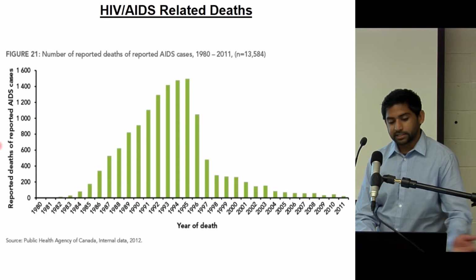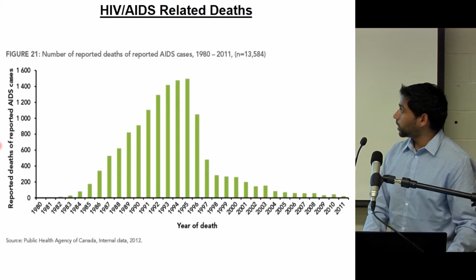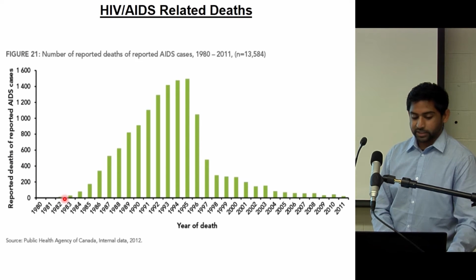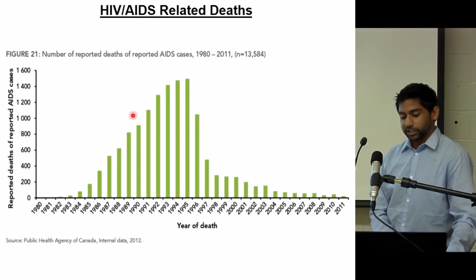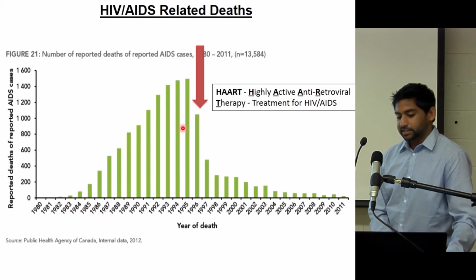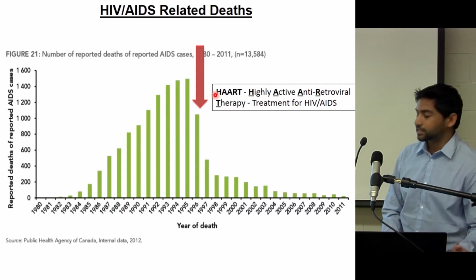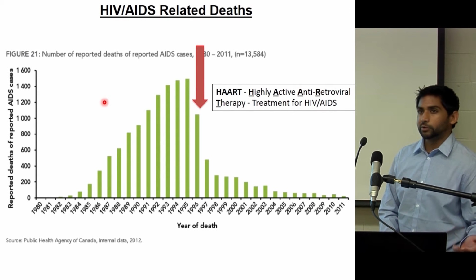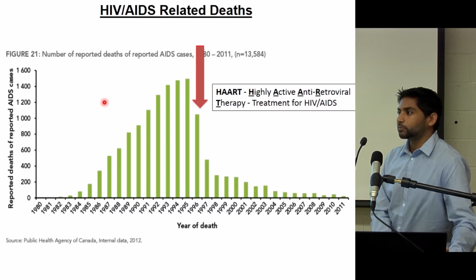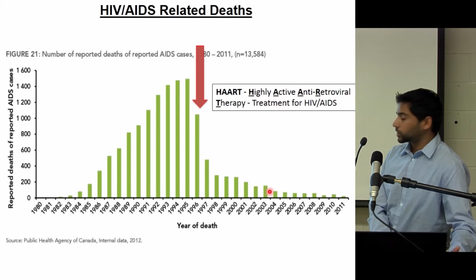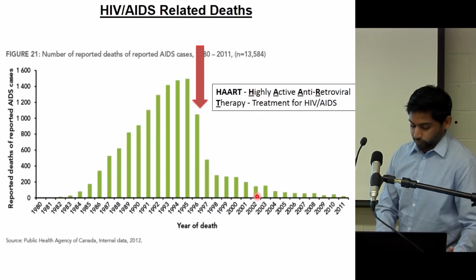And so this is the number of deaths that has gone on with HIV right from the time that we started first identifying it. And you can see there was a massive spike because of AIDS-related deaths. But at least we ended up buckling the trend in about 1996, because this is when we first started licensing antiretroviral therapy. Initially, it was just one drug. Now it's a combination of 3, which is called HAART, which is highly active antiretroviral therapy. And since then, you can see that we've been able to control the number of deaths quite remarkably.